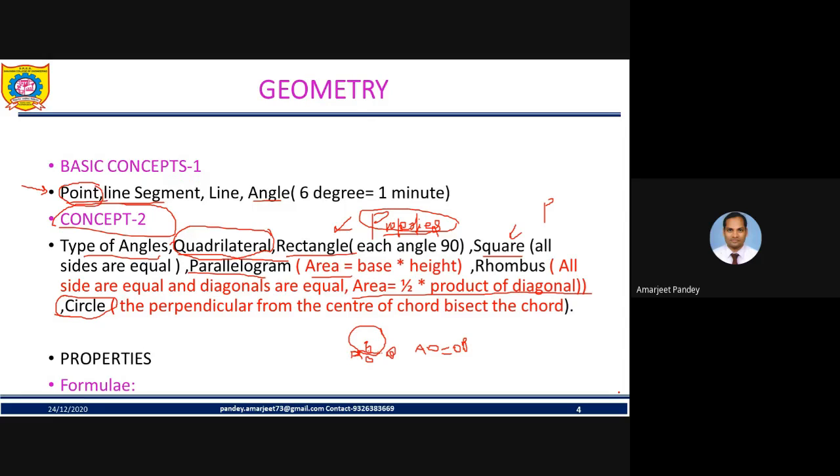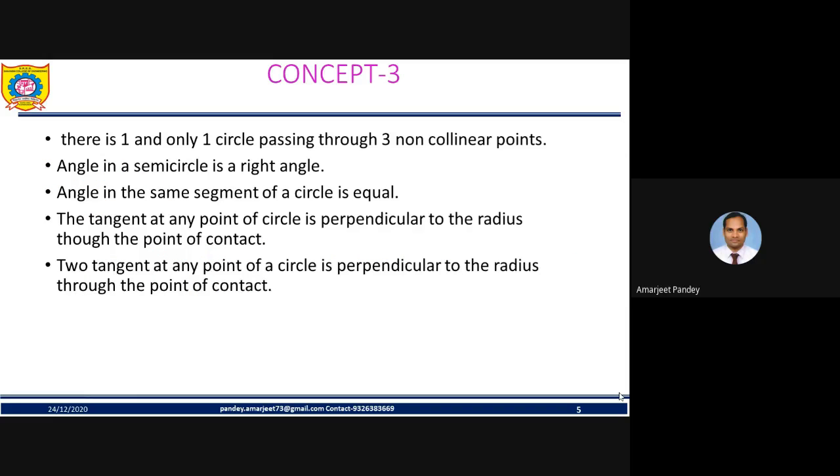Next property. There is one and only one circle passing through three non-collinear points. Very important, friends. There is one and only one circle passing through three non-collinear points. The question has been asked for 1 mark many a times. It could be vice versa: how many circles will pass through three non-collinear points? So you just remember this thing.